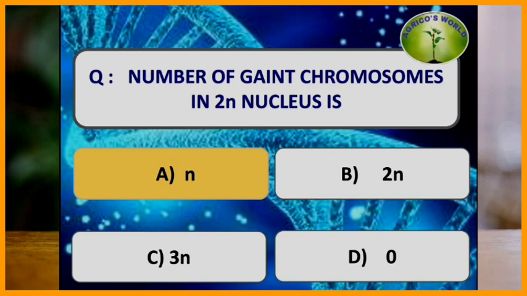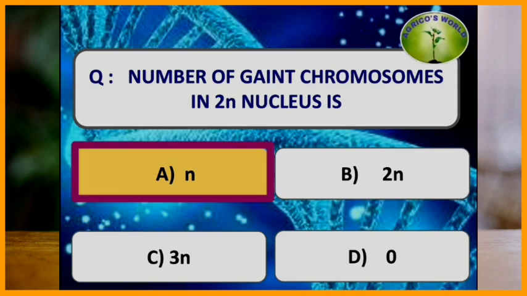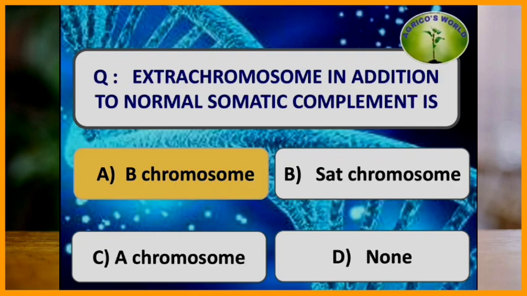Number of joined chromosomes in 2n nucleus is. The joined chromosomes are also called polytene chromosomes. These are found in the dipteran salivary glands. Homologous chromosomes paired together to form the joined chromosomes. So, the number of joined chromosomes in 2n nucleus is n.